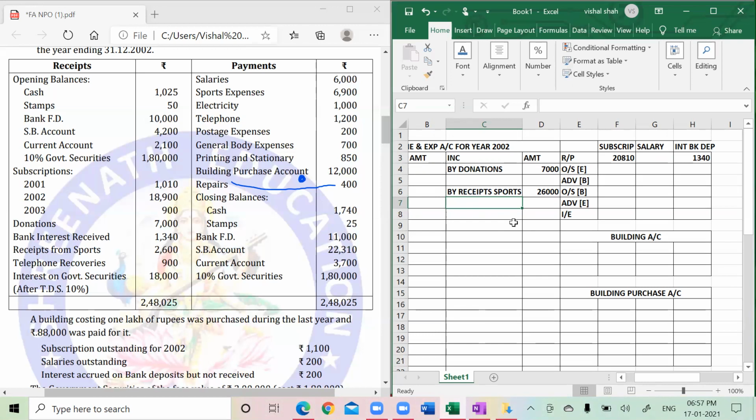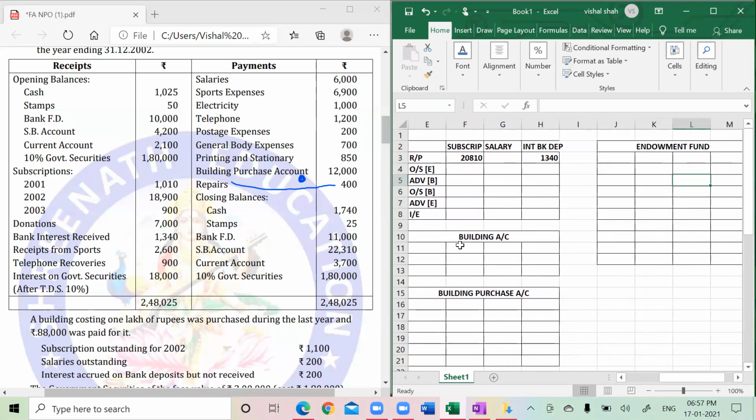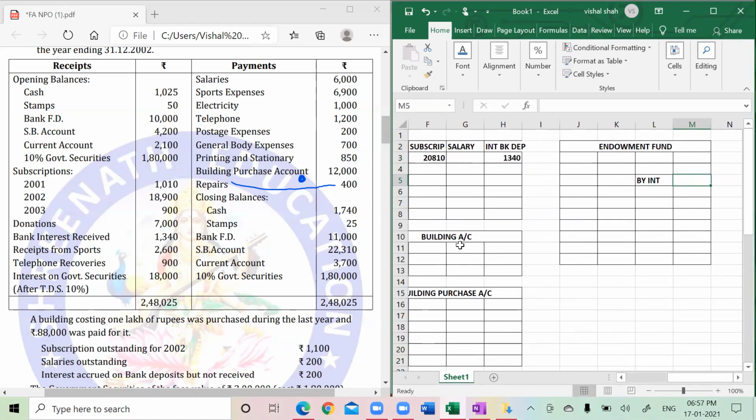interest on government securities. Government securities is a fund investment. Since it is a fund investment, instead of coming in receipts and income and expenditure account, it will go to the fund account. So in the fund account, it will write by interest. How much is that? 18,000.